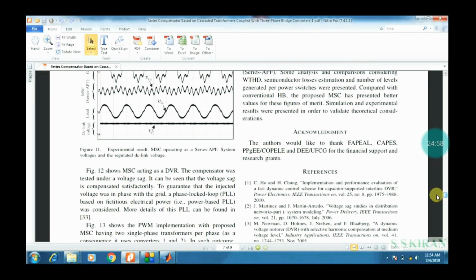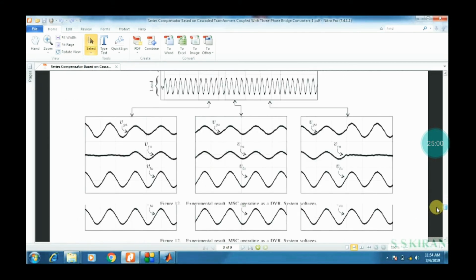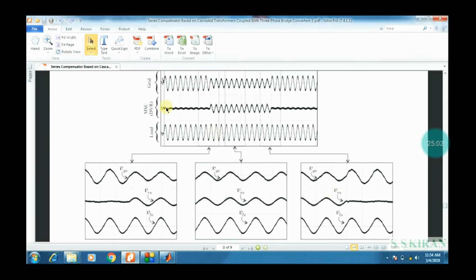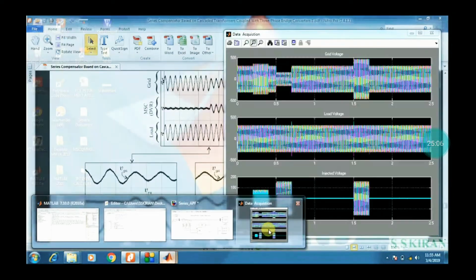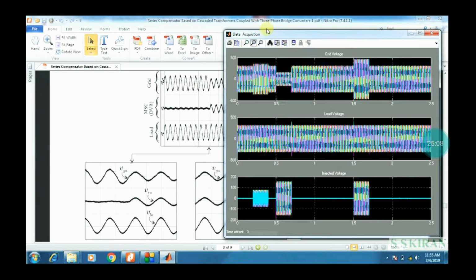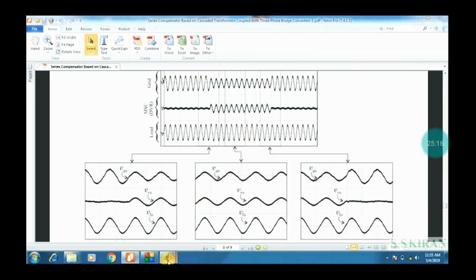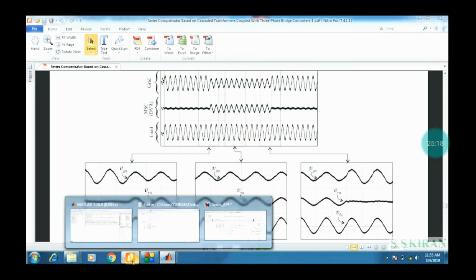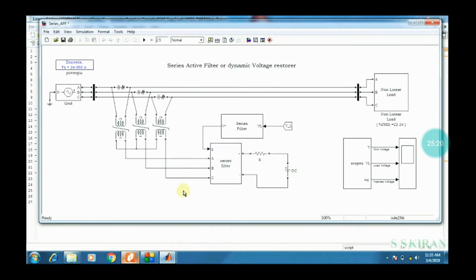See here, same grid voltage, right? These are all the same DVR outputs. This is a straight line, same output here also. This is a straight line, which one is the highest part? This is the series APF, active power filter, based on active filter or a DVR, dynamic voltage restorer also.